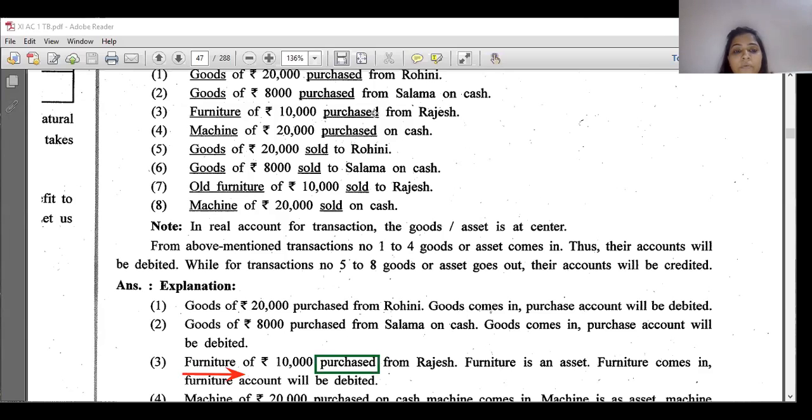Furniture is an asset. So furniture comes in, so furniture account will be debited. Is it clear?